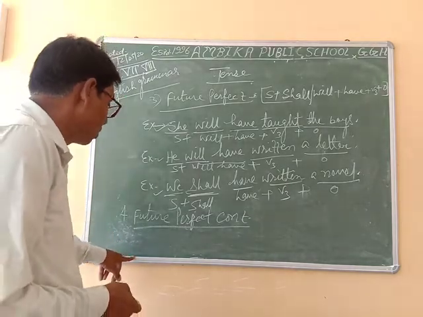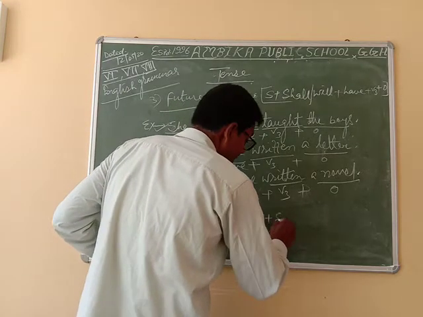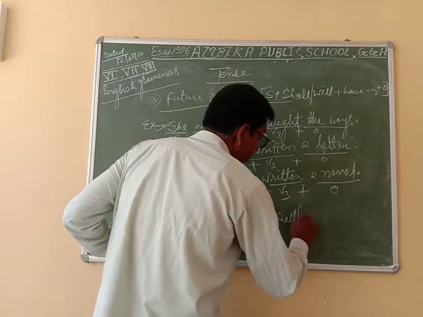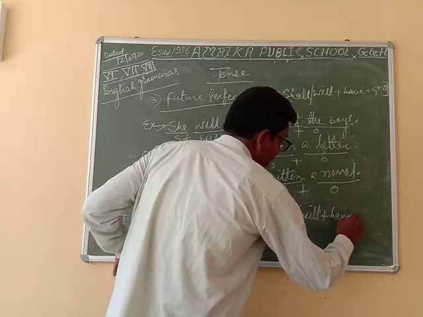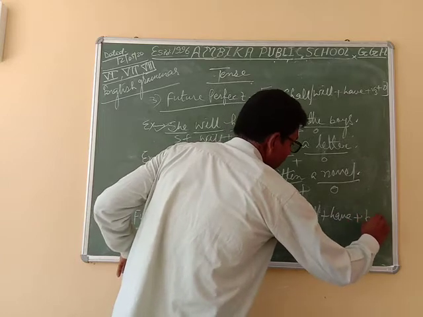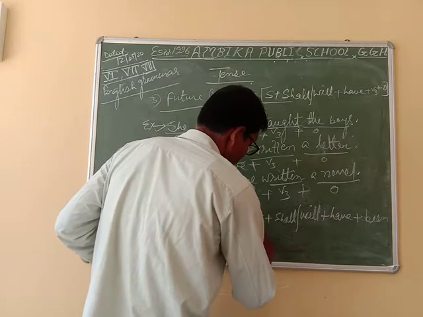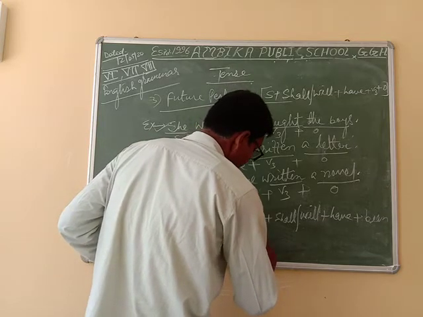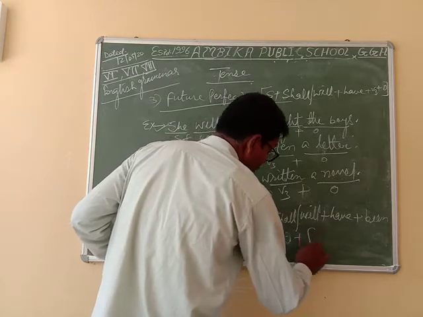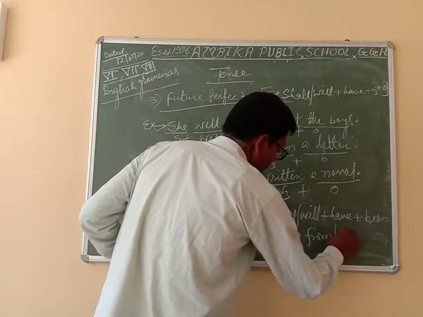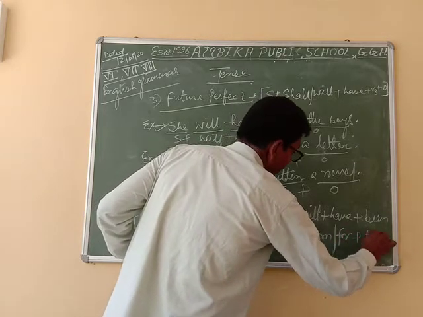Clear? So by the help of a structure, we have to search for subject plus shall/will, after shall/will have, after that been, after that the fourth form, meaning verb plus ing, plus object, plus from/for plus time.